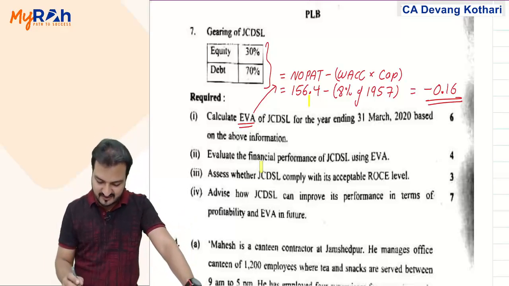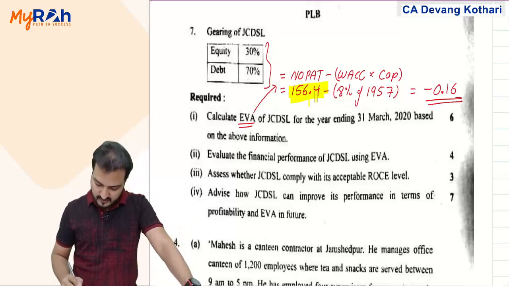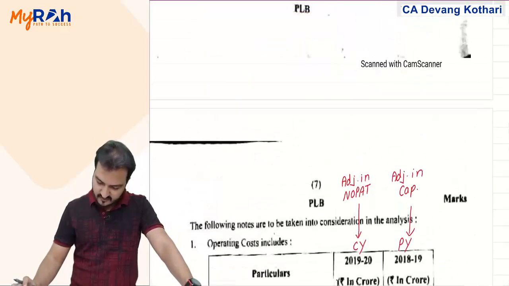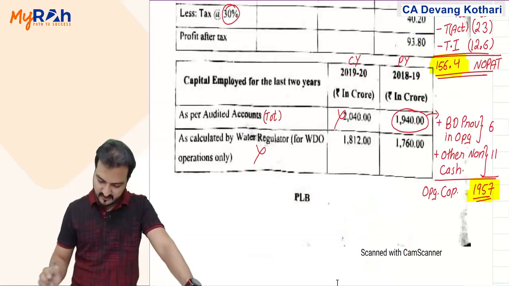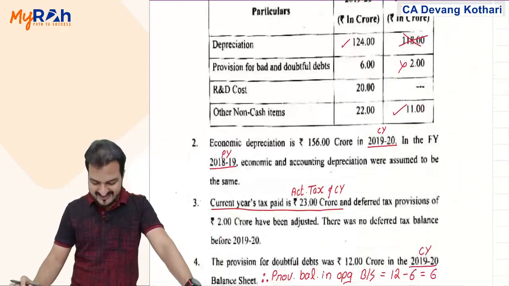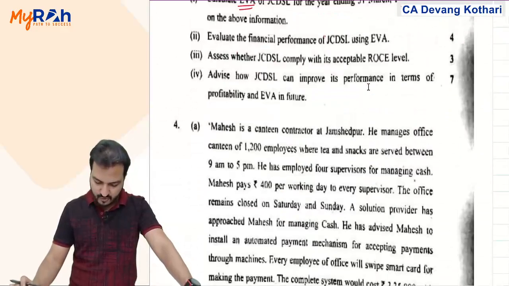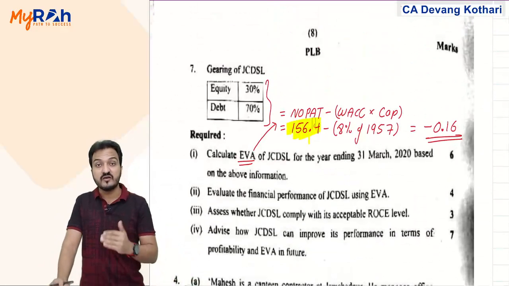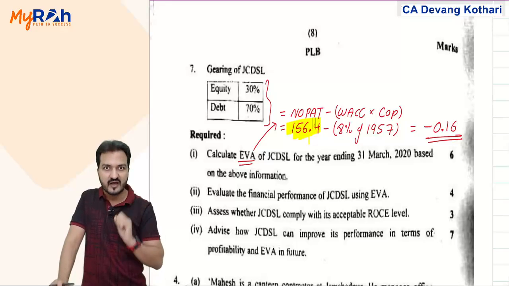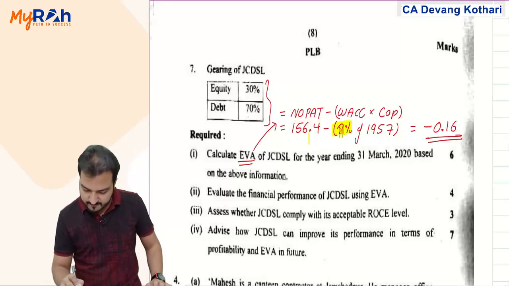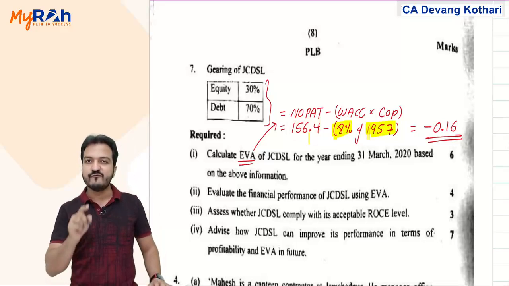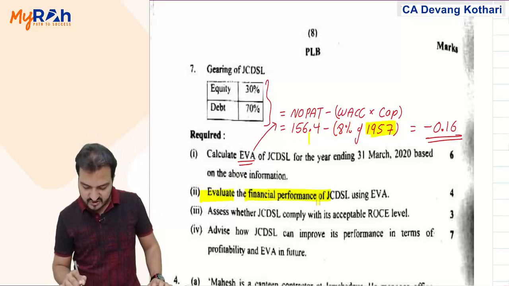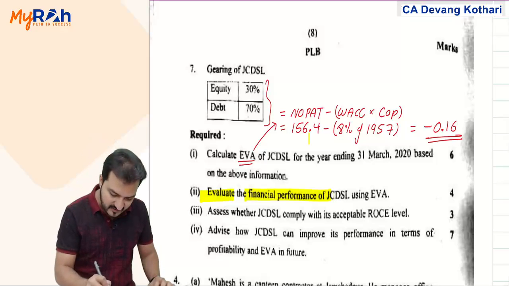Your company is earning 156.4 crores, everything is in crores, but it is still not enough because your investors require 8% of 1957, which your company is not earning. This is how you evaluate the financial performance of the company using EVA.